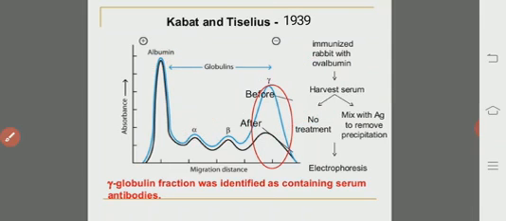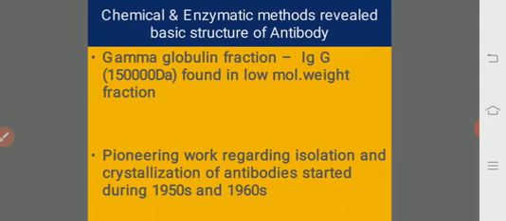This is the experimental evidence shown by Arne Tiselius and Elvin A. Kabat in the year 1939, followed by